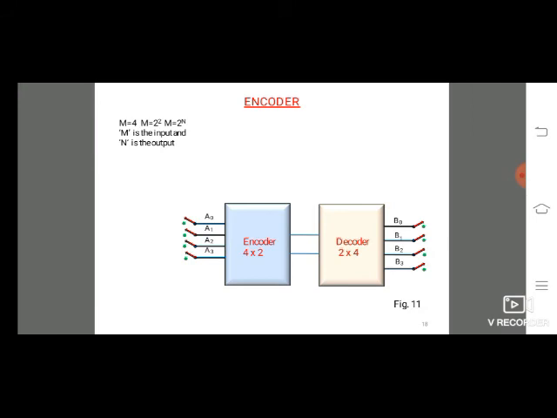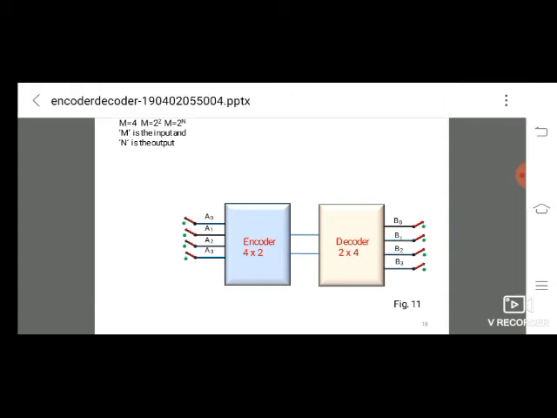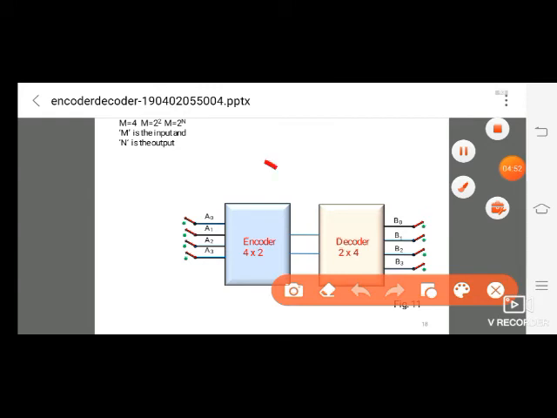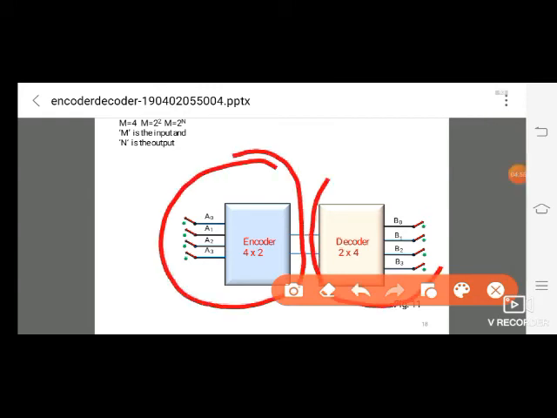First we have to observe m equal to 4, this is the encoder. So again we are converting. This is the mix of encoder and decoder. We have observed this circuit diagram. This is the encoder circuit diagram, this is the decoder circuit diagram. We are mixing both encoder and decoder.